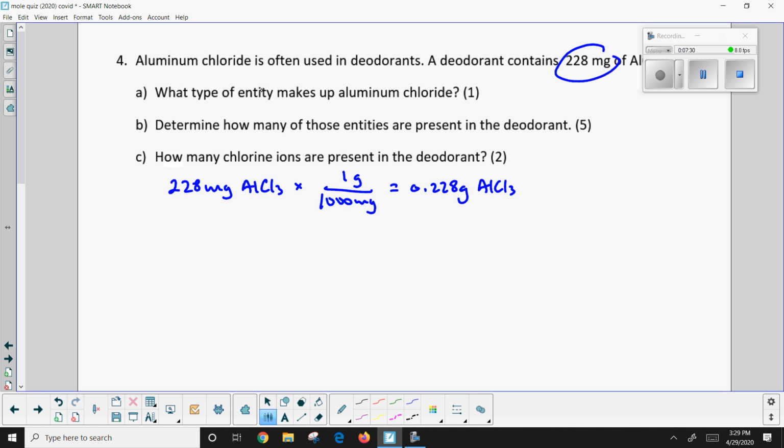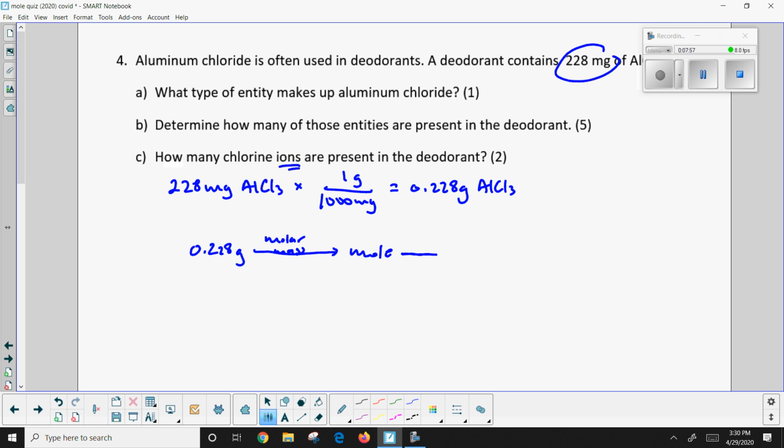So it looks like we're going to be looking at grams. I have to figure out entities. Oh, and I have to figure out how many ions are present. So what we're going to do is this. We're going to go from my mass in grams, so we're going to have 0.228 grams. We're going to have to change this into moles, and the way we do this is molar mass. So I have to figure out how much 1 mole is in terms of the mass.